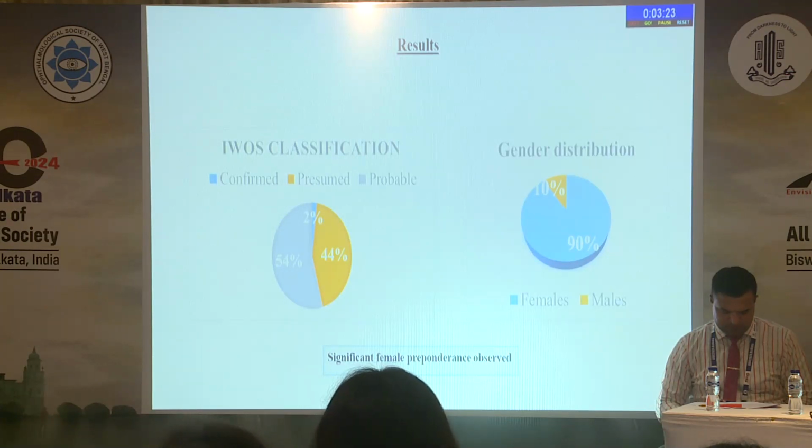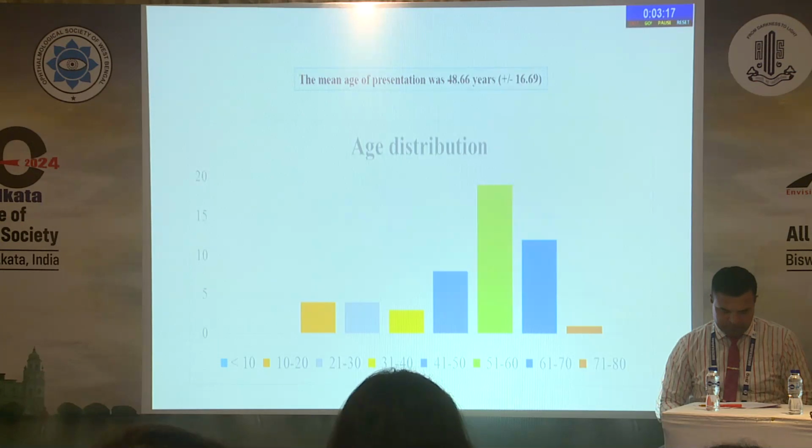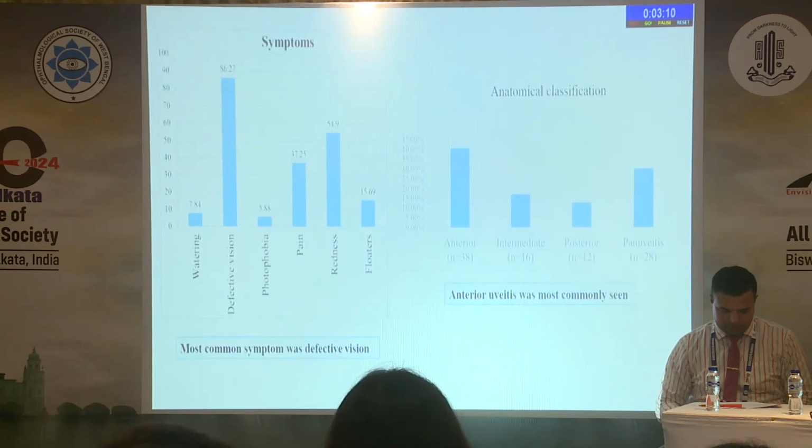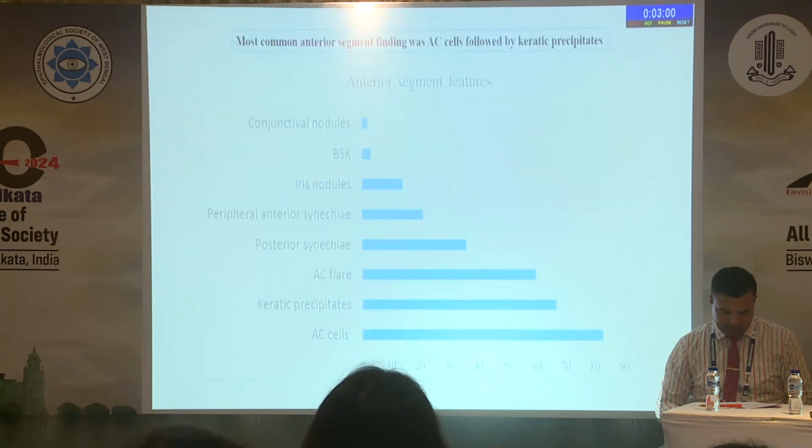2% had confirmed sarcoidosis. There was a significant female preponderance, with 90% of the cases being female. The mean age at presentation was 48.66 years, and the most common age group affected was 51 to 60 years. The most common symptom observed was defective vision, followed by redness, floaters, watering. Most common anatomical presentation was anterior uveitis, followed by pan-uveitis, intermediate, and posterior uveitis.